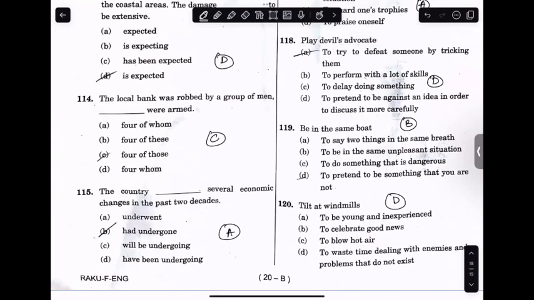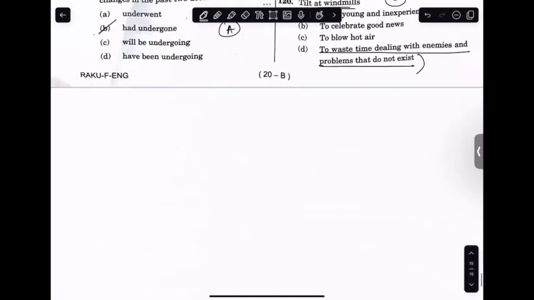Playing devil's advocate is what we refer to, basically to defend the other side and to get better opinions from the other opposing side. That would be Delta. To be in the same boat, to be in the same unpleasant situation. To tilt at windmills would be to waste time in dealing with enemies and problems that do not exist. I hope we've done this.